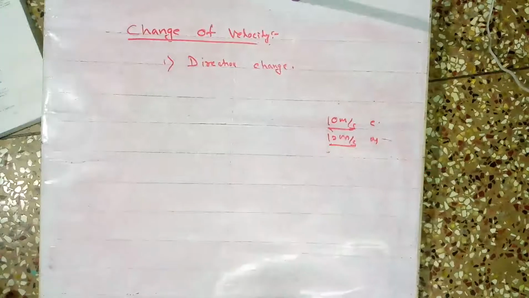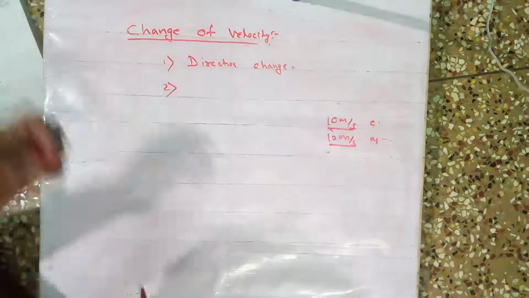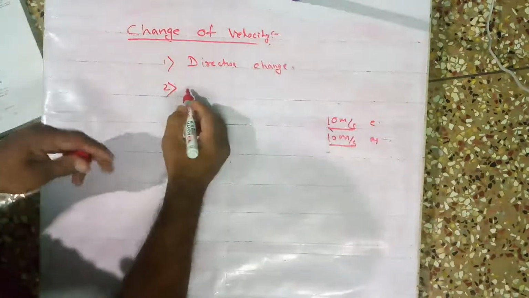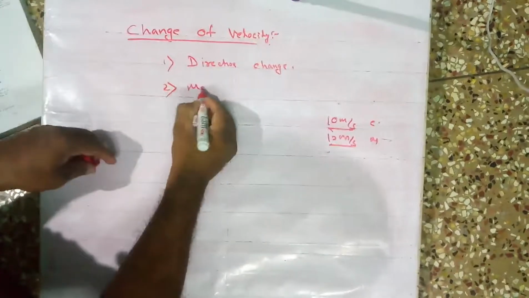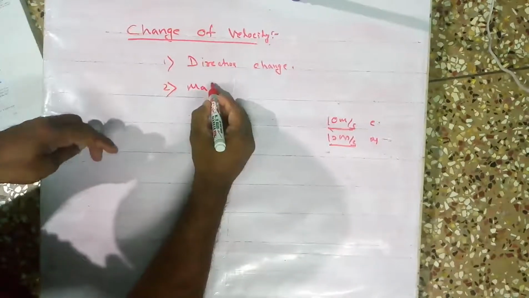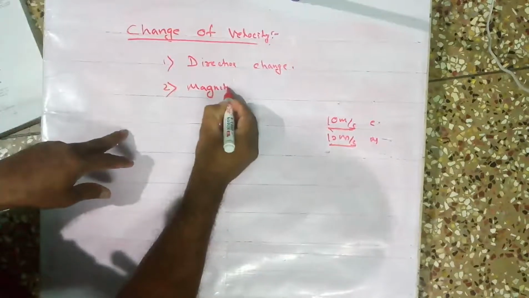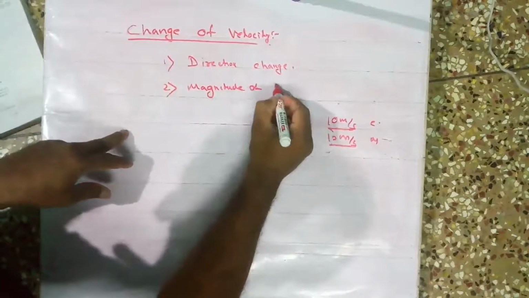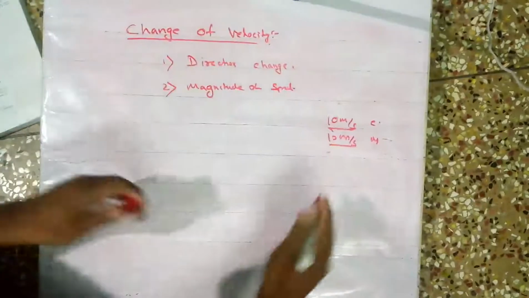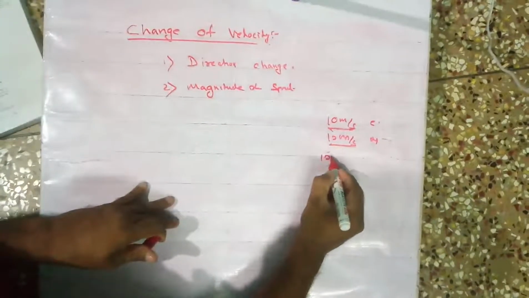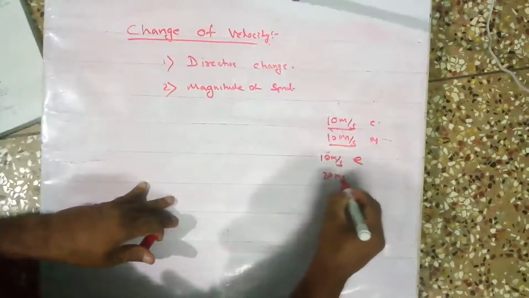If the direction changes, then the velocity changes. Second case: if a body changes the magnitude of its speed, then the velocity also changes. For example, you travel 10 meter per second towards east, next time 20 meter per second towards east only.